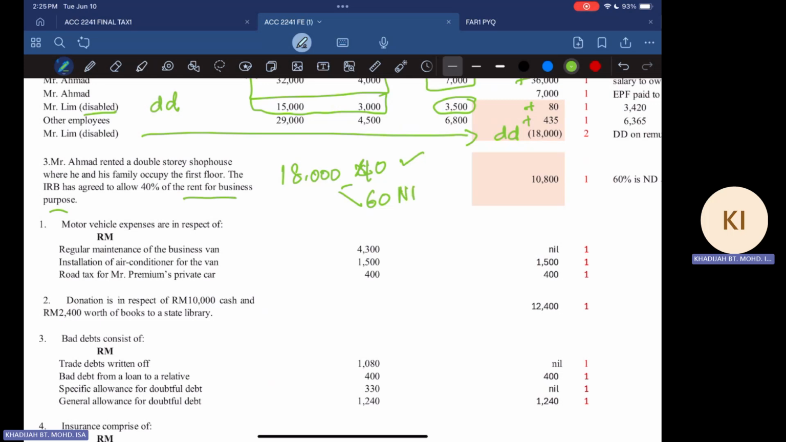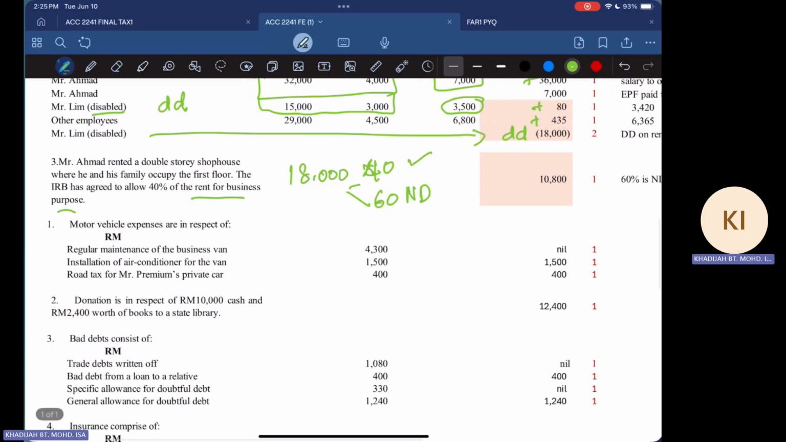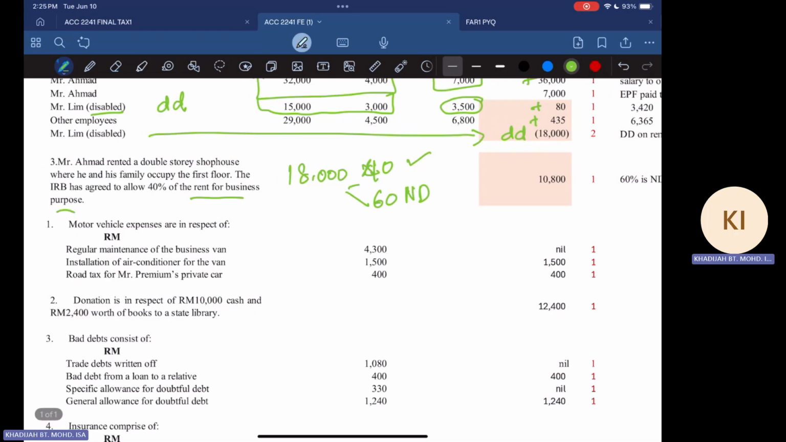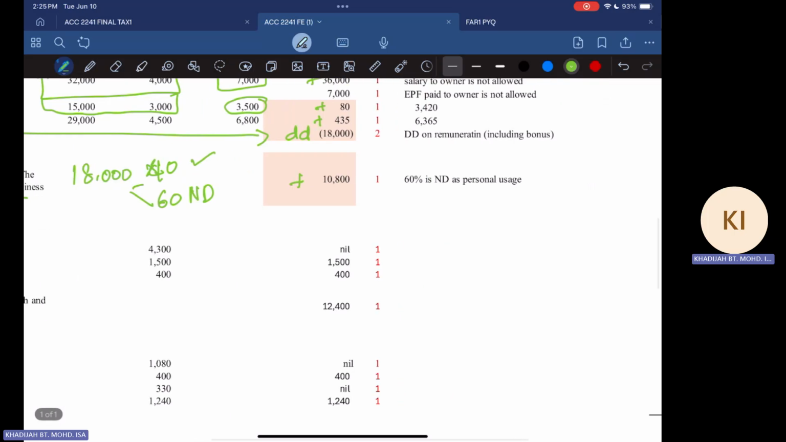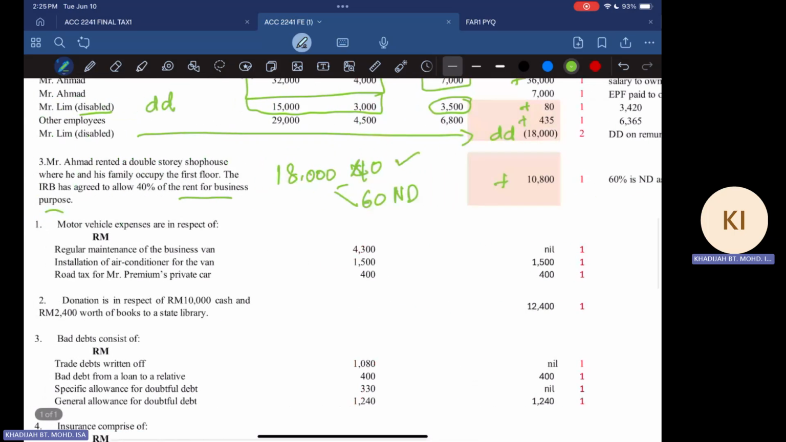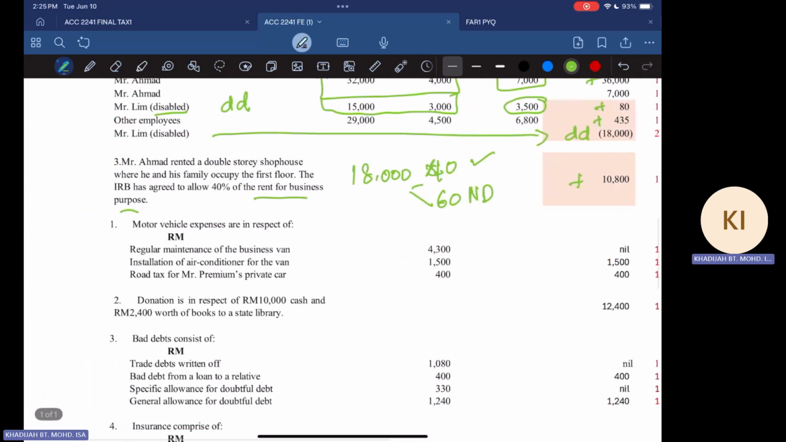Because this one is private. Because this one is the amount paid by the company for Mr. Ahmad's rental. So that is a private expense. So that one is not allowed. So what you do is you take 18,000 times 60%, you should have 18,000 times 0.6. That's how you get 10,800, which is not allowed because this one is a private expense of personal usage by Encik Ahmad and family. Okay?